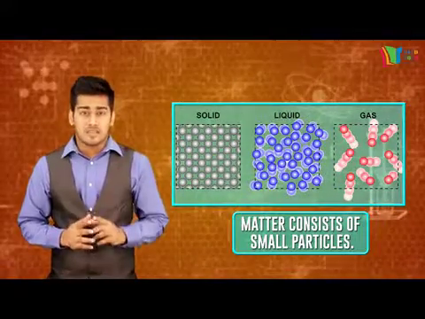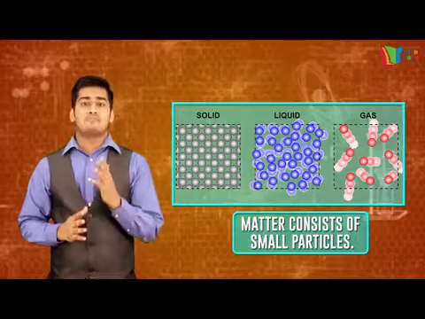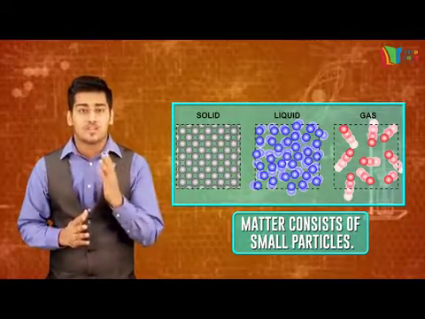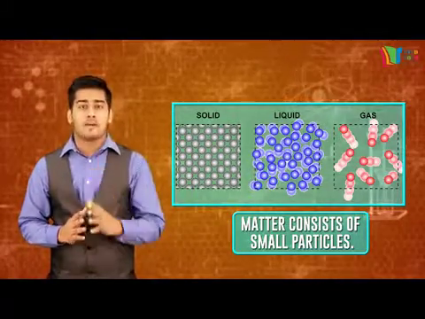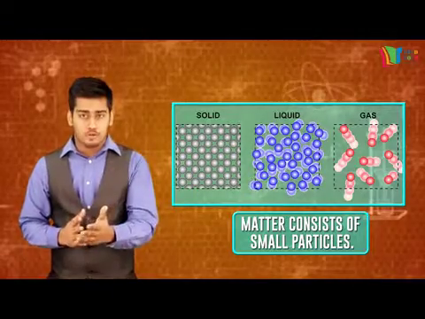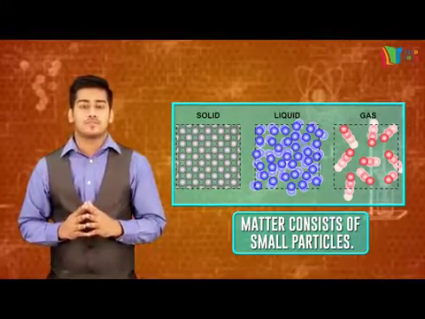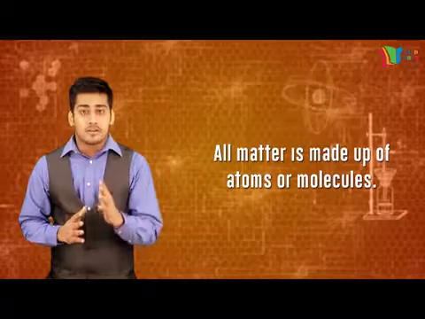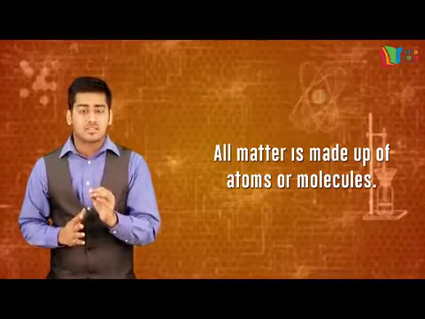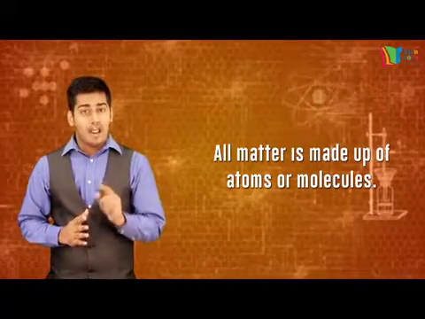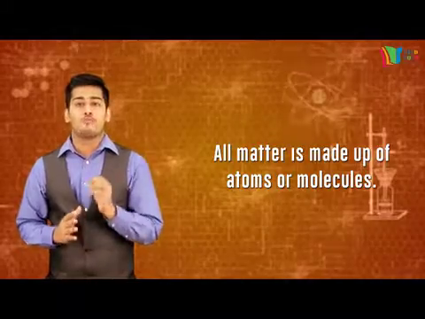The first assumption in this theory is that matter consists of a large number of very small particles, either individual atoms or molecules. All matter is made up of tiny particles called atoms, or atoms that are joined to form molecules. The next assumption concerns the separation of the particles.